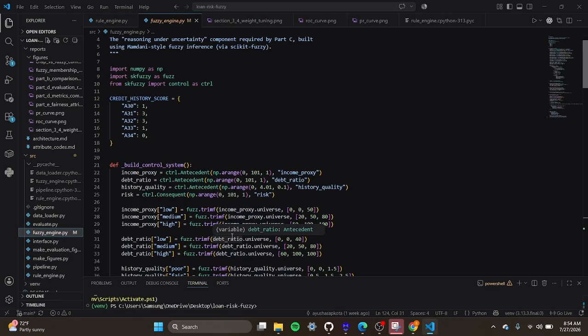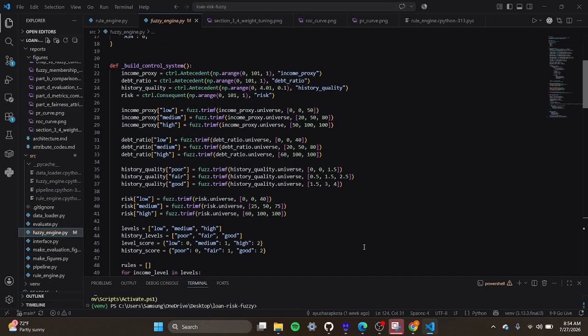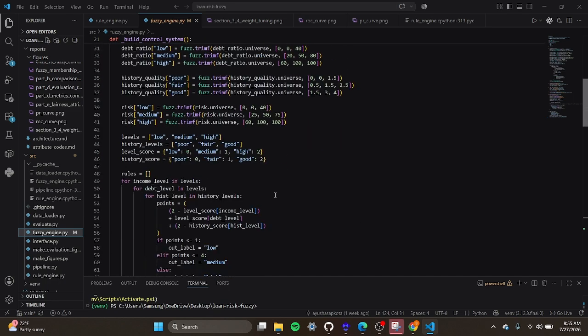Next is the fuzzy engine. Here I've defined membership functions for income, debt ratio, and credit history quality. The system evaluates all 25 possible rule combinations. The process follows three steps. First, it fuzzifies the input. Then it evaluates the fuzzy rules. Finally, it defuzzifies the result back into a single numerical risk score.